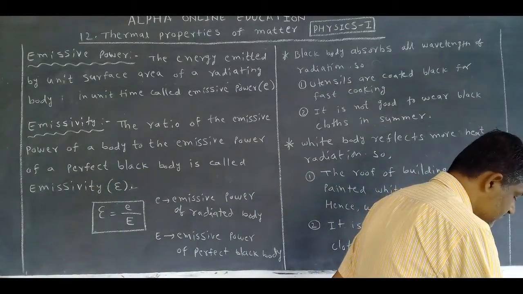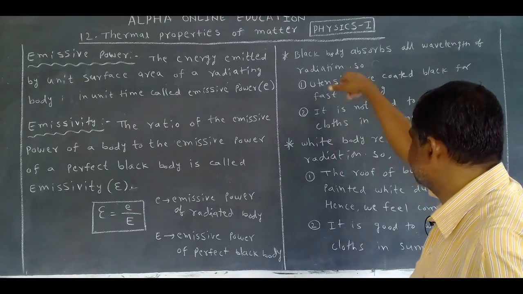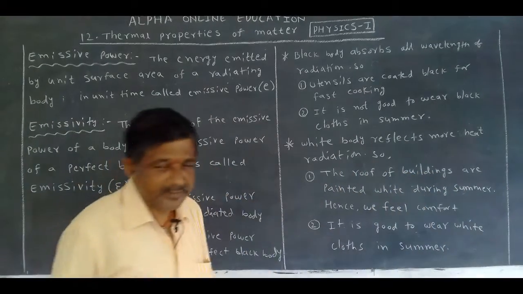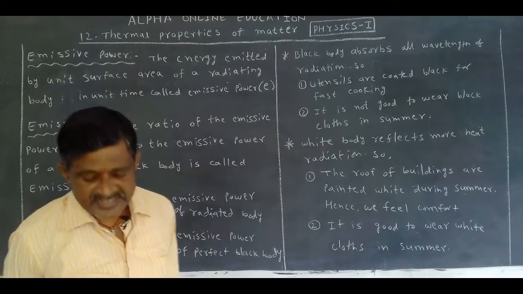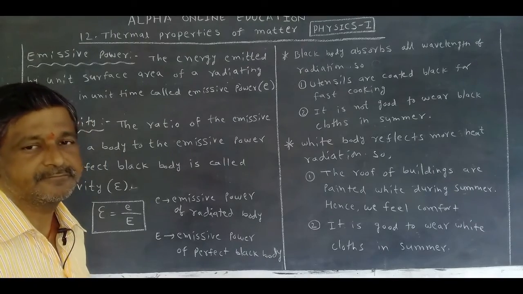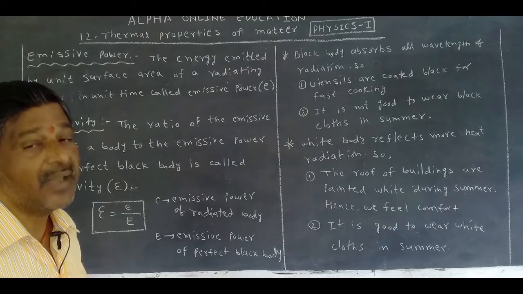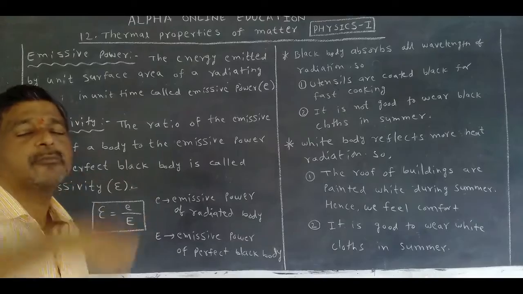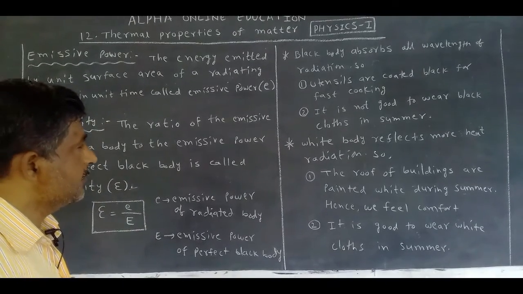Now the very important questions in this chapter. How do we get questions in the examination for these topics? Why are utensils coated by black? Utensils means the cooking bowls. Why are the utensils coated by black?